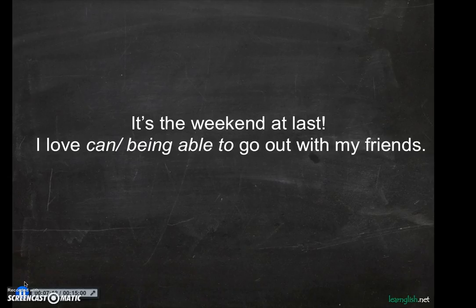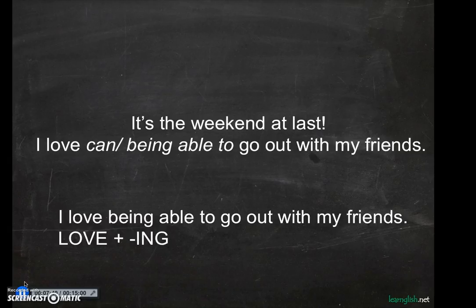It's the weekend at last. I love to go out with my friends, or I love being able to go out with my friends. In this case, if you remember, after certain verbs, for example, love or hate or prefer or mind, they are followed by ing verbs. So because it's an ing form and it's not present or past, we prefer be able to. So you need to say, I love being able to go out with friends.